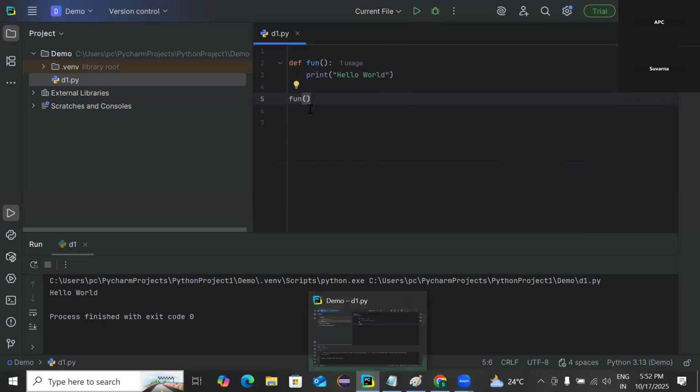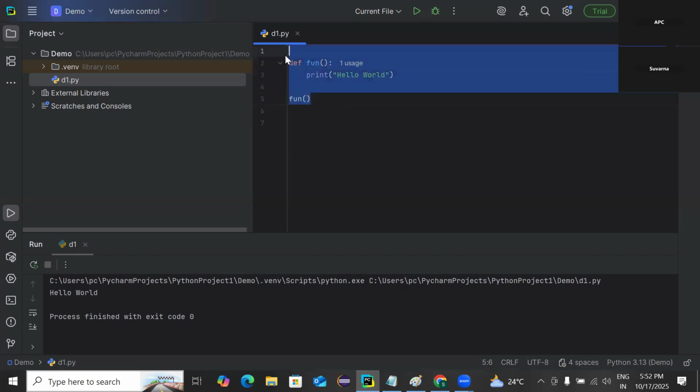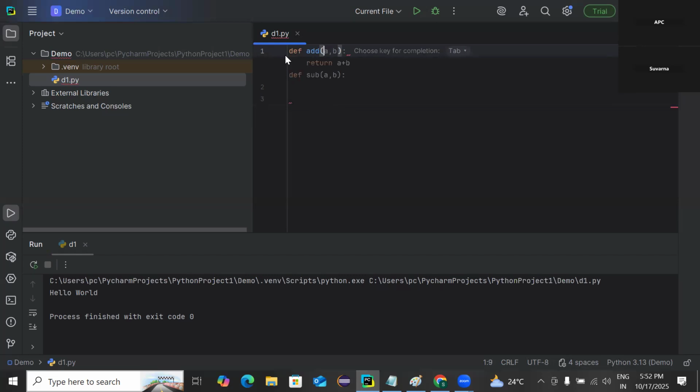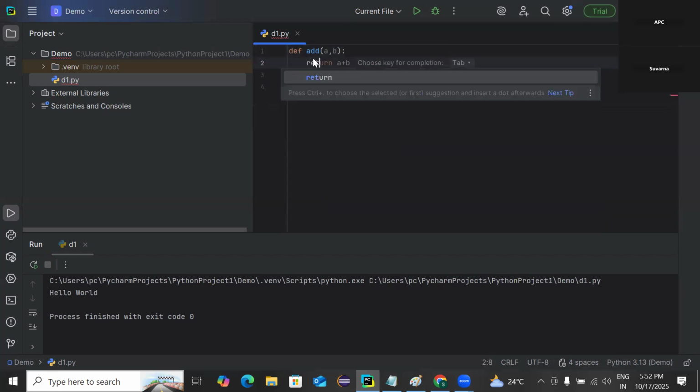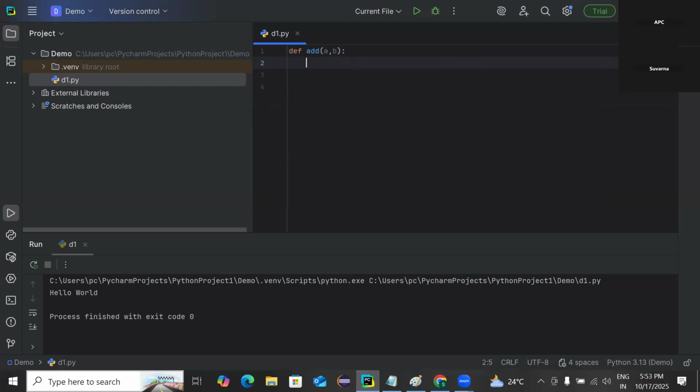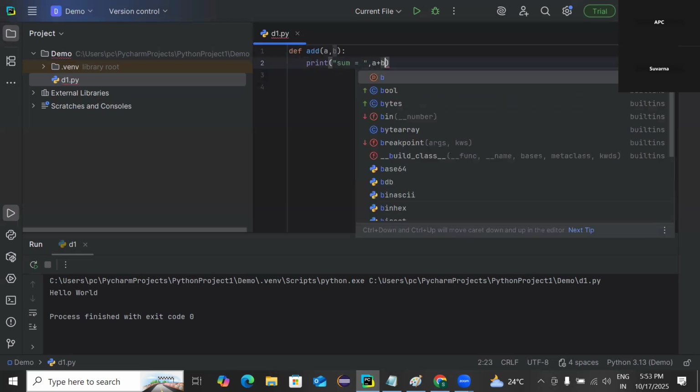Then let's go for a function with parameters. So let me remove this one. For that, let me define one function called add. Let me take two parameters there. Parameters are nothing but variables. Instead of return, first let's go step by step. Print. I just want to print the sum as A plus B.